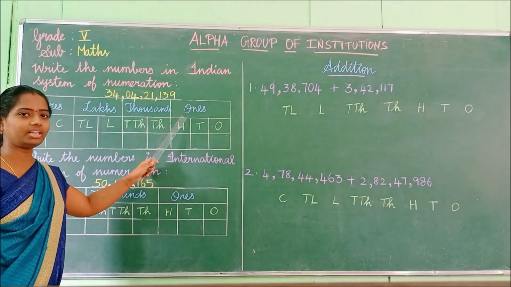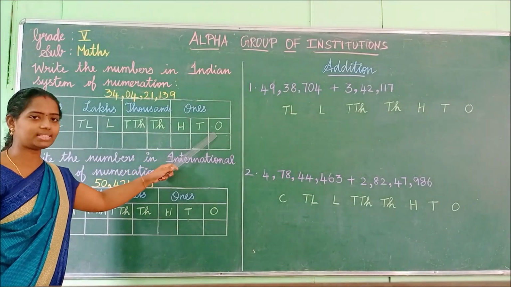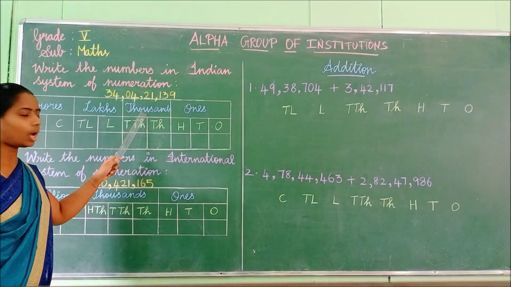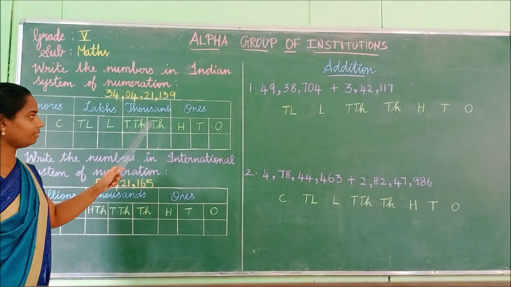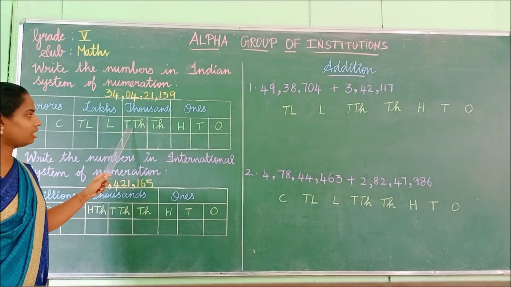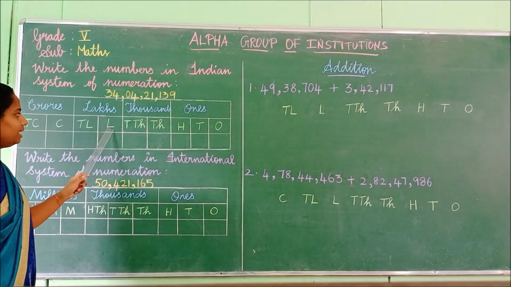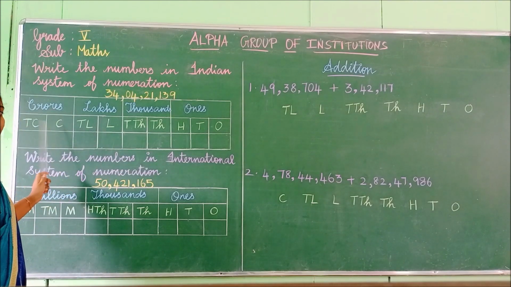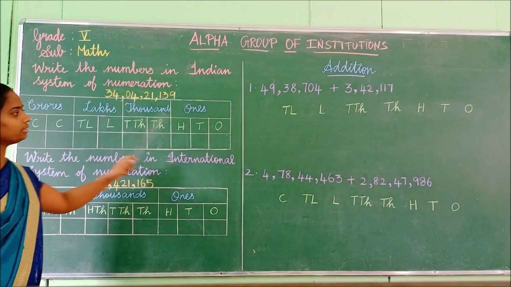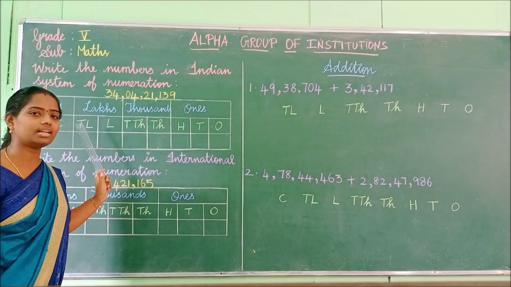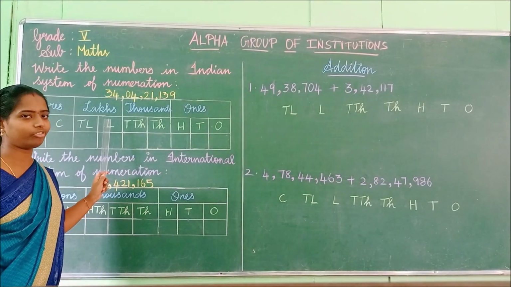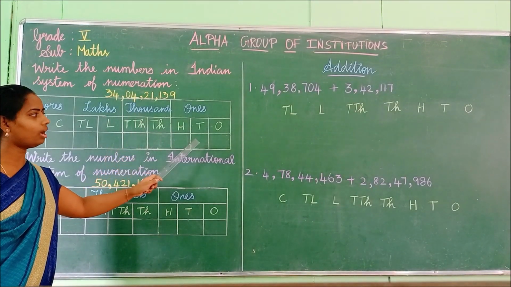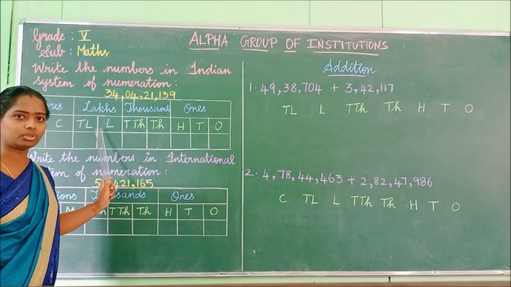Okay, children, what is given in the ones place? Ones, tens, hundreds. What is in the thousands place? Thousands, ten thousands, and then lakhs, ten lakhs, then crores, ten crores. What system is this, children? This is the Indian system of numeration. We have to place the given number according to this order.